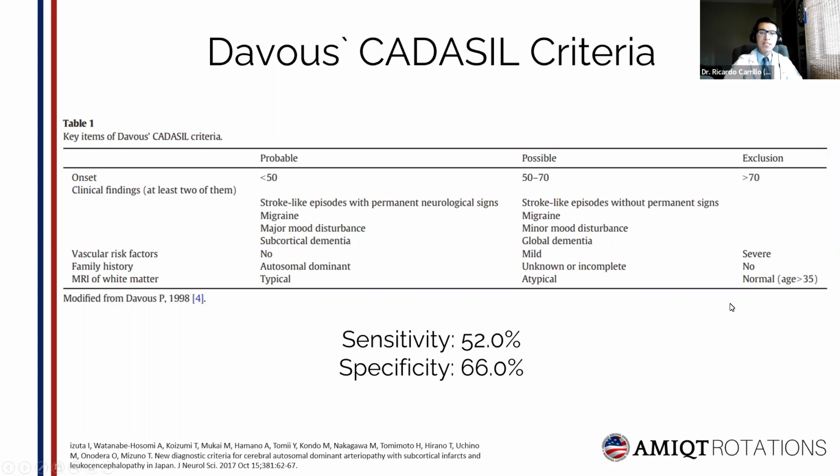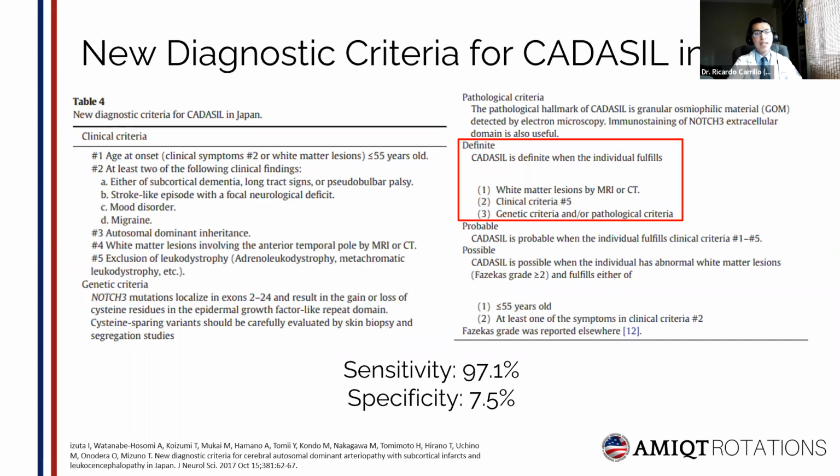In 2017, this criterion was published. Its authors named it the new diagnostic criteria for CARDASL in Japan. The criteria were validated in the Japanese population only. It has a sensitivity of 97.1% but a specificity of only 7.5%. It is highly sensitive, but poorly specific, as you can see.